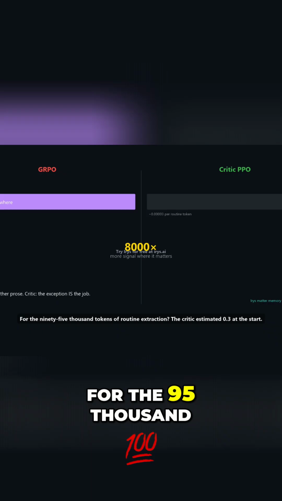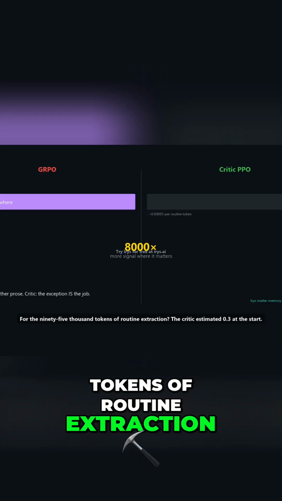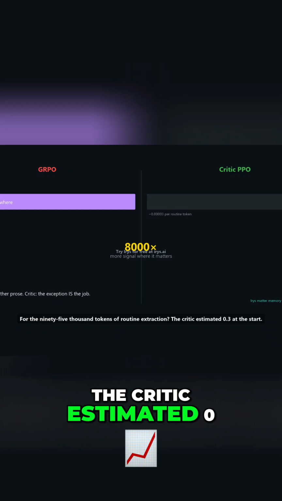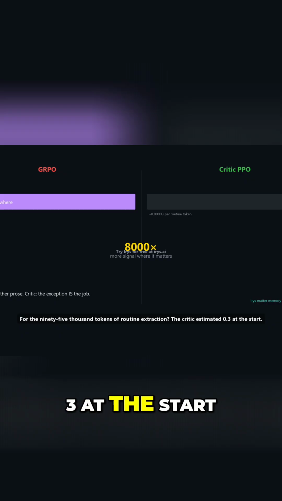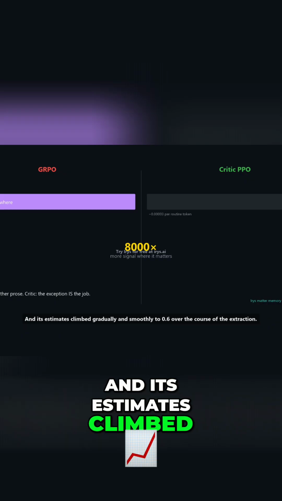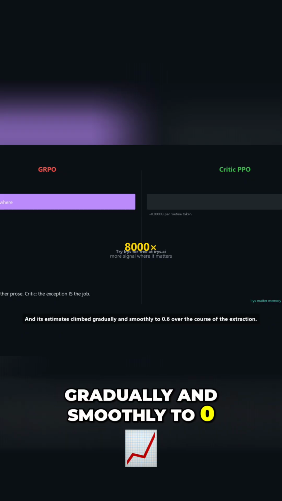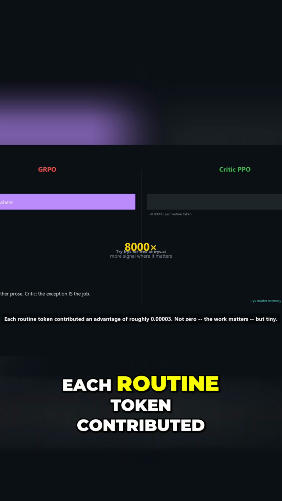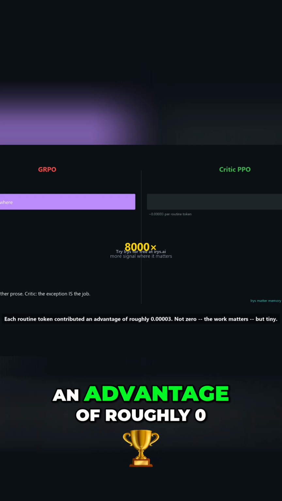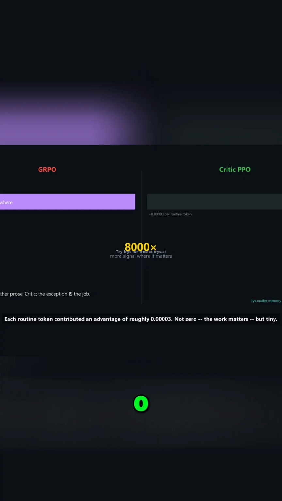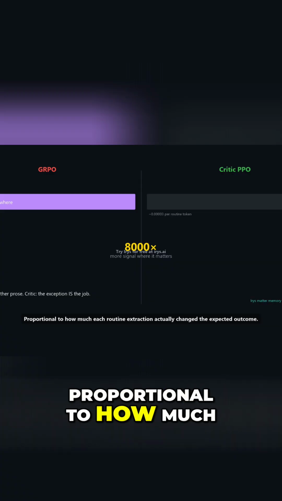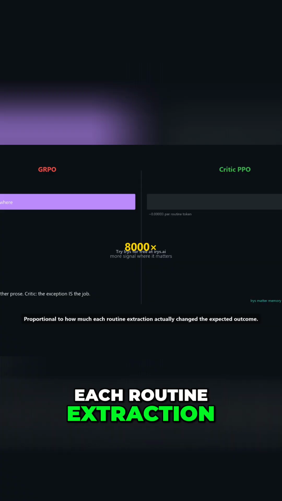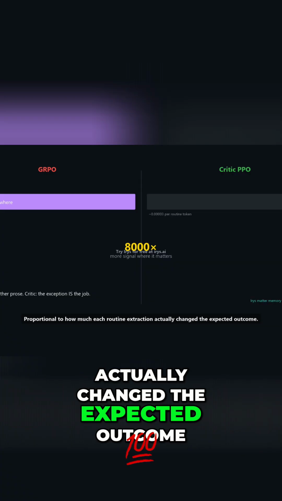For the 95,000 tokens of routine extraction, the critic estimated 0.3 at the start, and its estimates climbed gradually and smoothly to 0.6 over the course of the extraction. Each routine token contributed an advantage of roughly 0.00003. Not 0, the work matters, but tiny, proportional to how much each routine extraction actually changed the expected outcome.